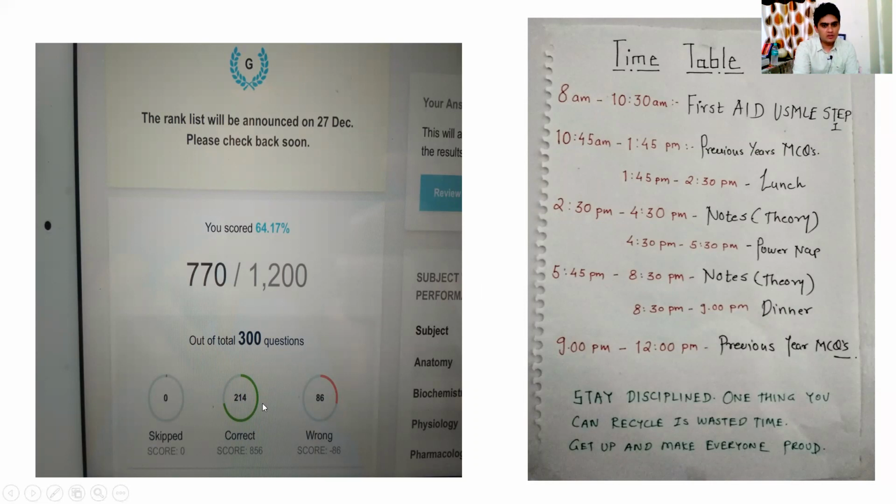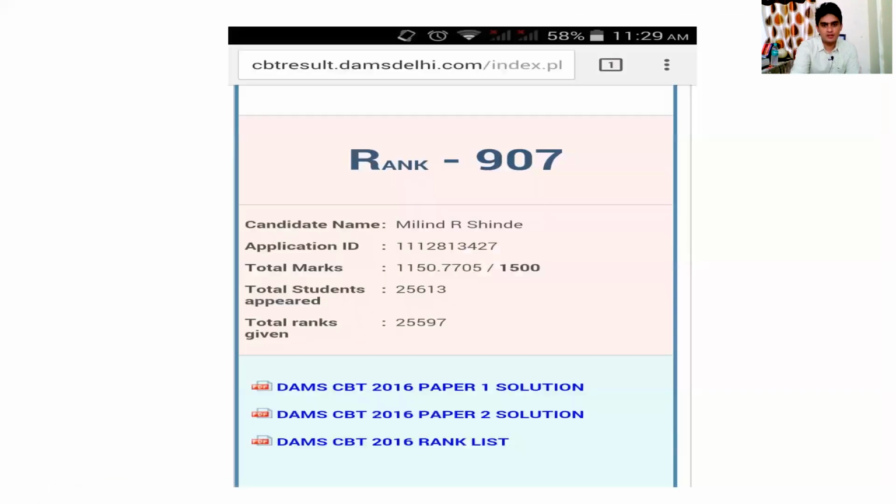So this was one test I had given. I think I got 214 out of 300. We used to have a paper of 300 questions. Then there was a DAMS CBT that I had given that year, and I got rank 907. Guys, you asked me about how my performance was. DAMS CBT happens well before, almost 1 or 2 months before your final exam, so you have time to work on your weaknesses.